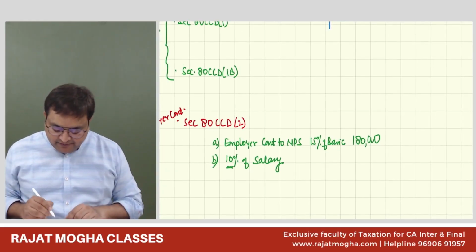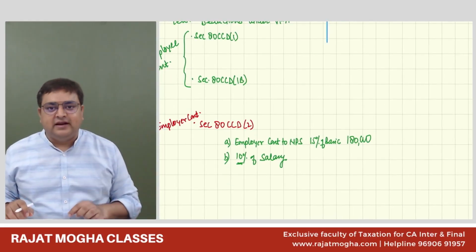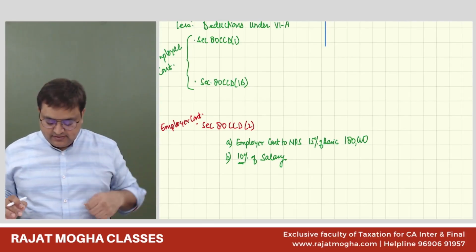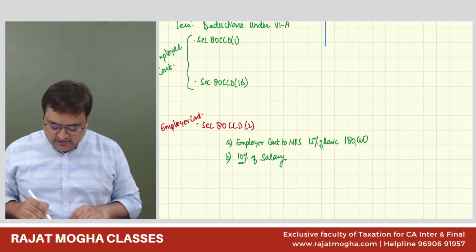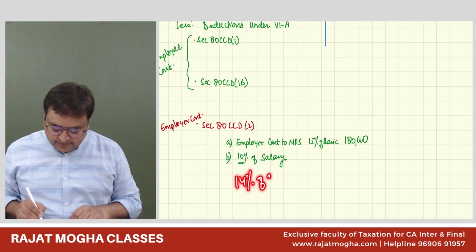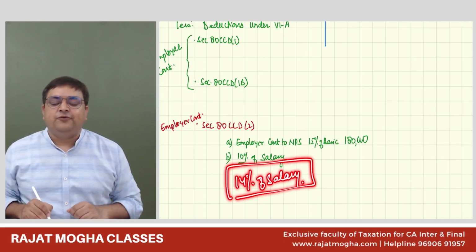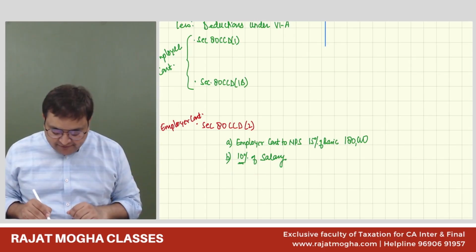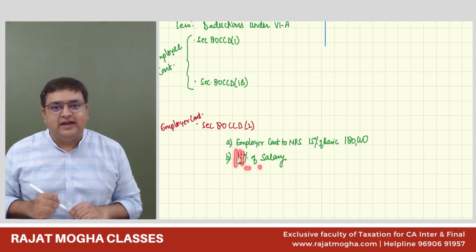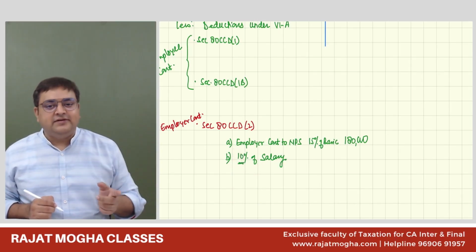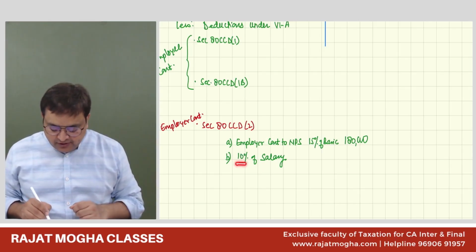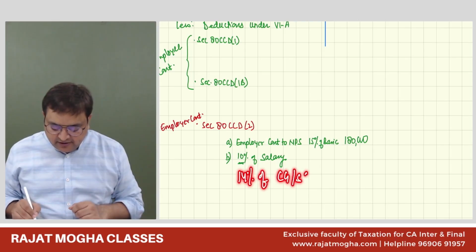Guys, should I take 10% of the salary, or 14% of the salary? 10%. Why not 14%? He is a non-government employee, sir. Correct. There are two things. First of all, 14% is under the default regime. So if this were the default regime, I would have taken 14% of the salary. In the optional regime, it is 10%.